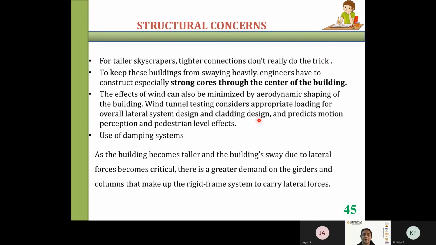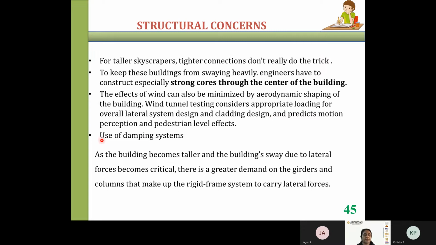That means before the structure is constructed, it has to undergo wind tunnel testing considering all the appropriate loading, the shape, the cladding design, everything. Only after the wind tunnel test can this building be constructed in reality.